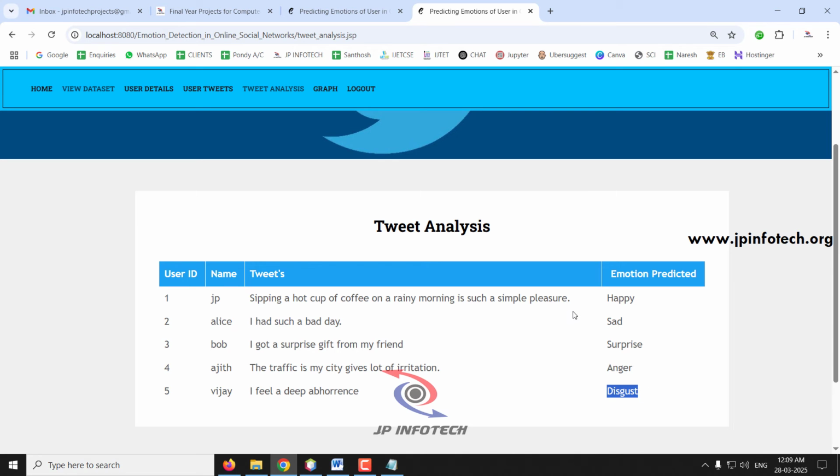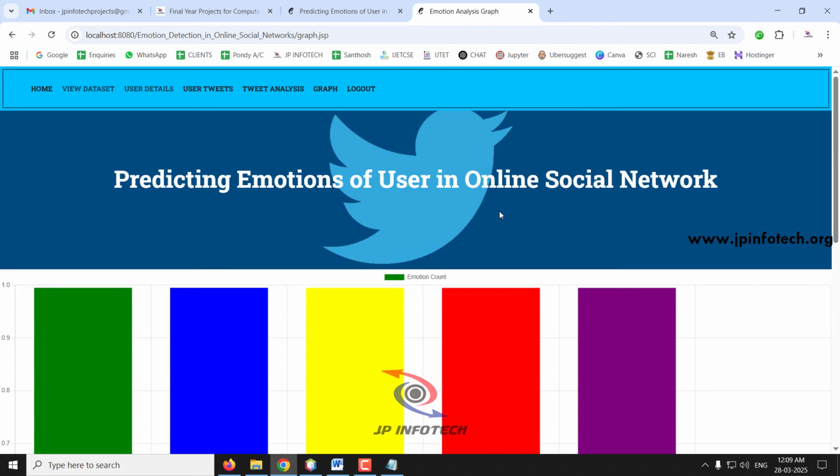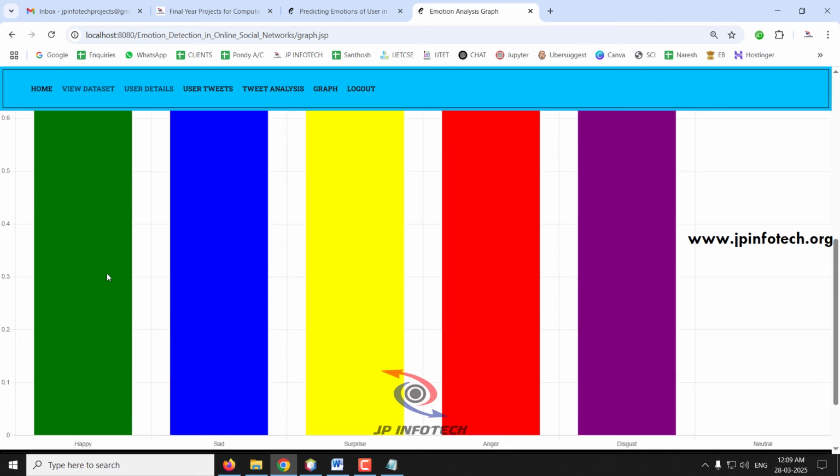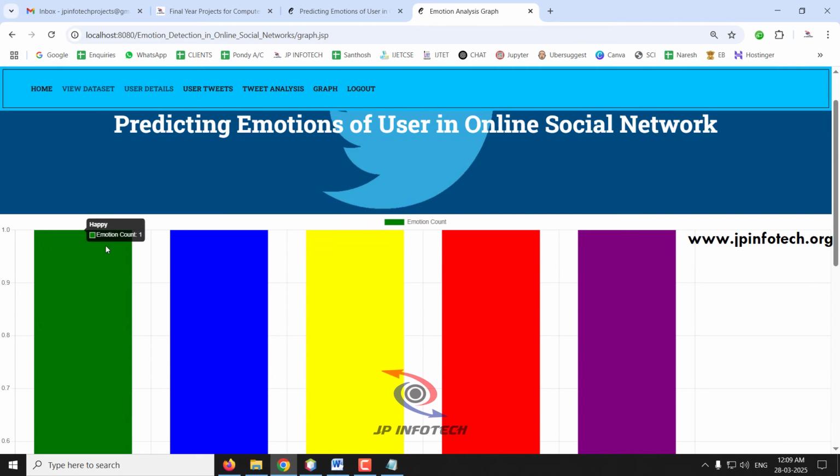Now I have shown you a sample for each class with each tweet. If you go to the graph part now, earlier the graph was empty. Now you can see the graph with happy, sad, surprise, anger, because I have given one tweet for every class. You can see the count here, emotion count 1: happy 1, sad 1, surprise 1, anger 1, and disgust 1.